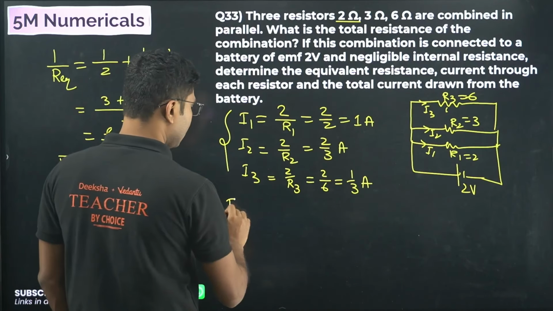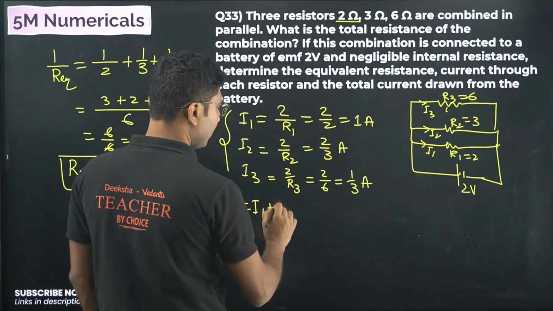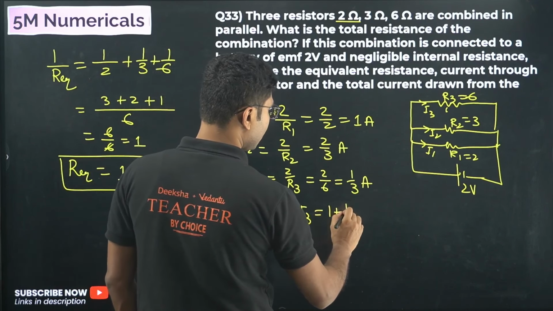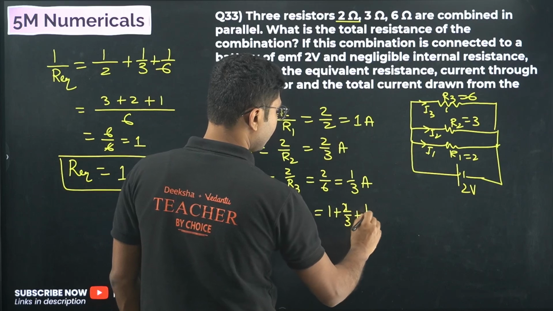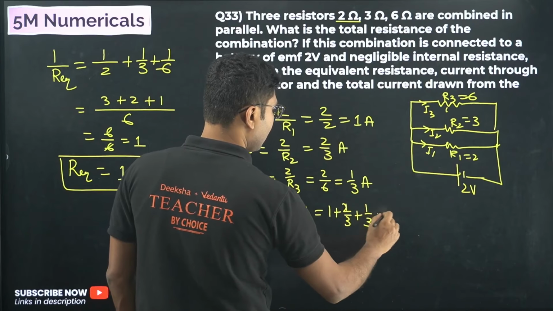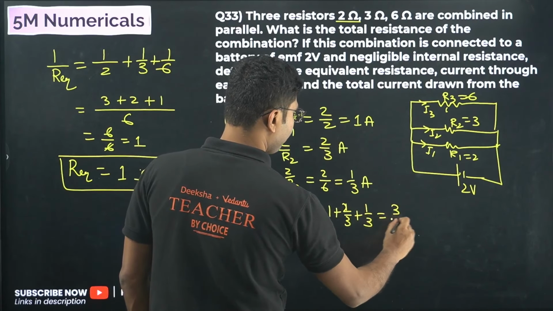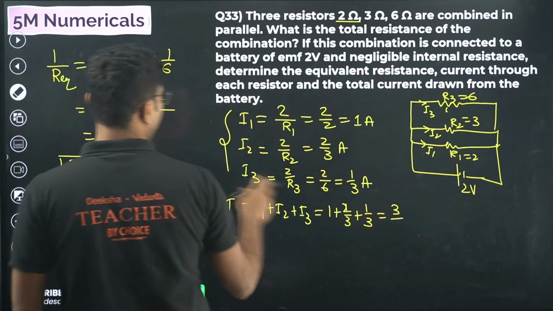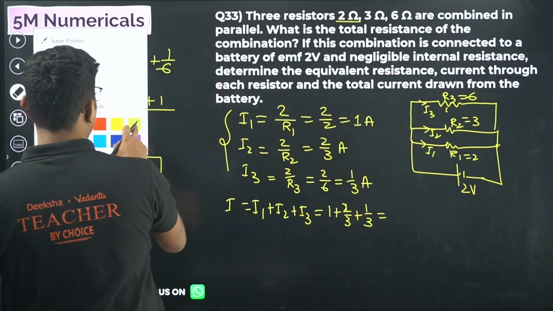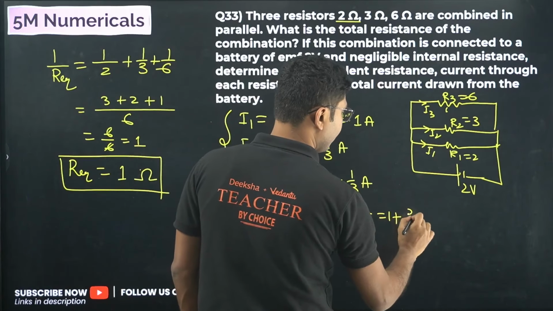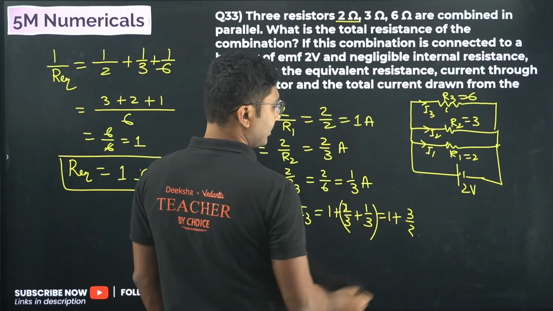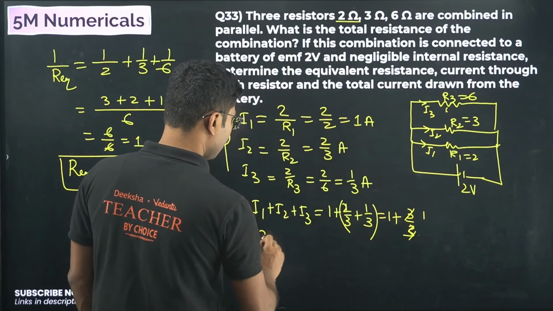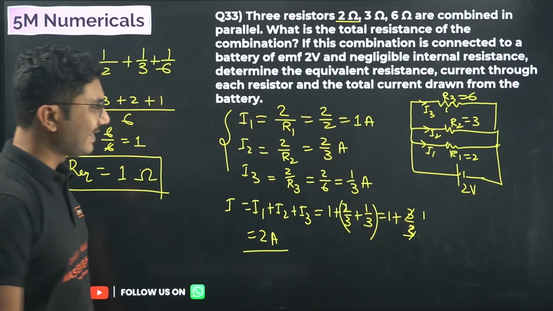Total current in the circuit is I1 plus I2 plus I3, which is 1 plus 2/3 plus 1/3, that is 1 plus 3 by 3, which is 1 plus 1, that is 2 ampere.